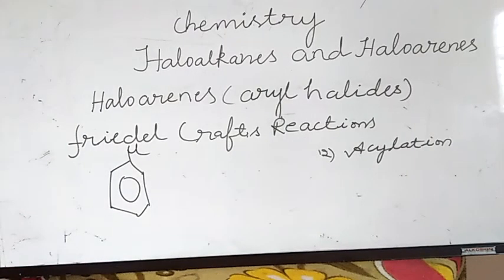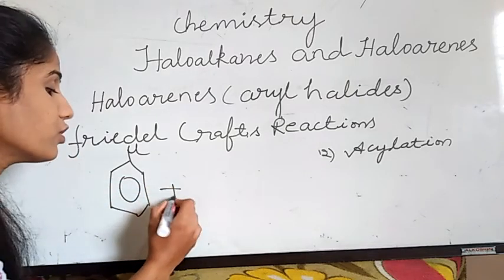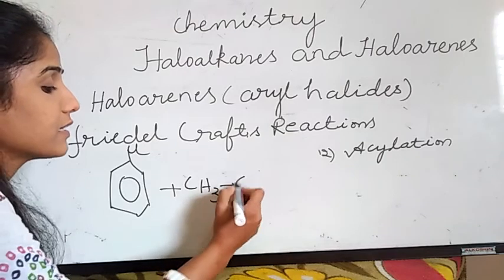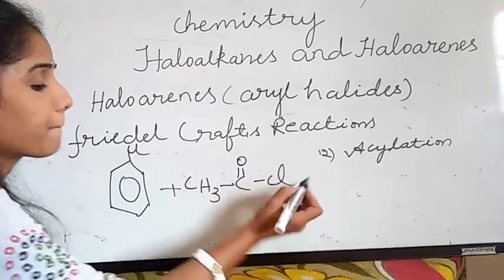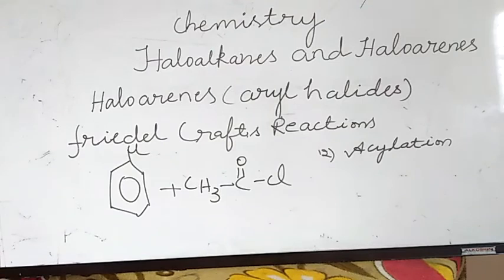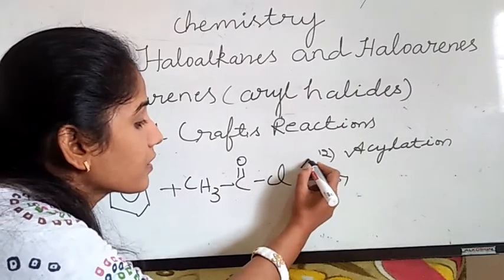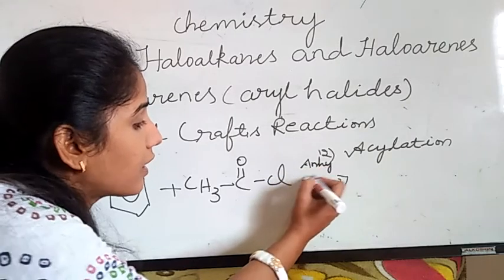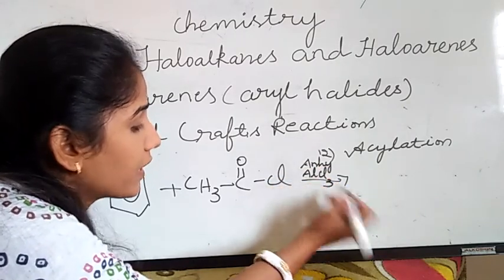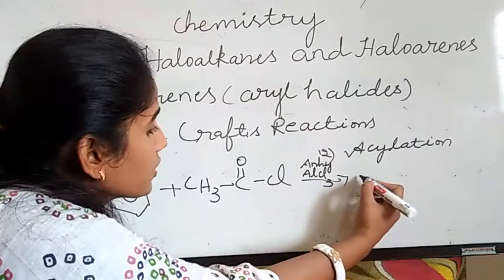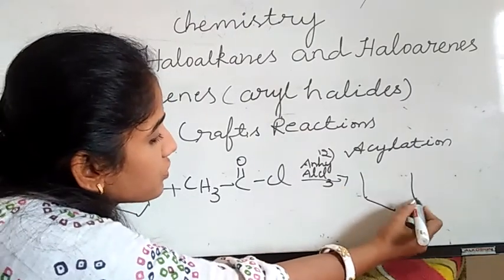So, haloarenes are treated with acetyl chloride. Have you heard the name acetyl chloride still? CH3COCl, acetyl chloride or acid chloride, in presence of Friedel-Crafts reagent, anhydrous aluminium trichloride. What will you get? COCH3 groups at ortho and para positions.